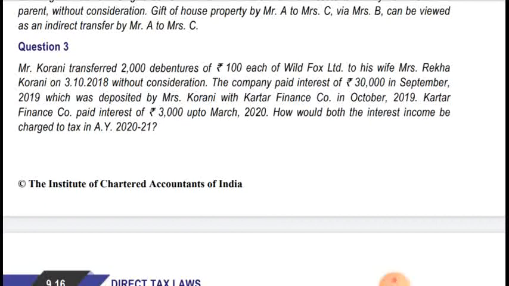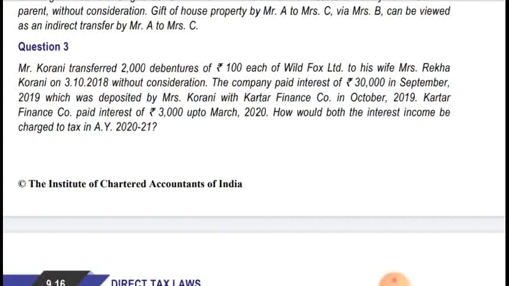As you all know, income on income will not be clubbed. In this case, the interest of 30,000 is received, and after investing that interest into a finance company, she is receiving interest.